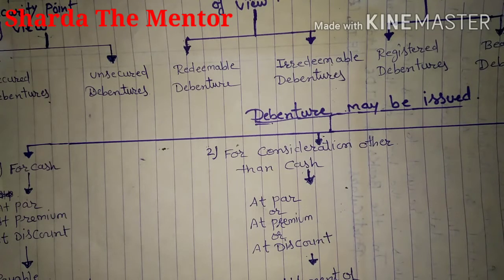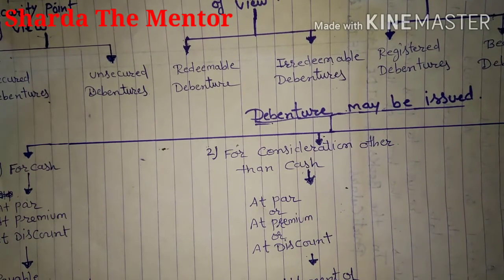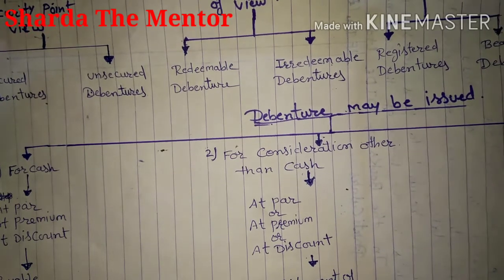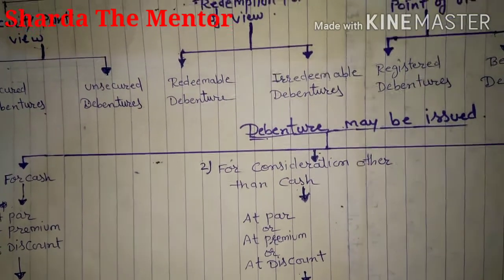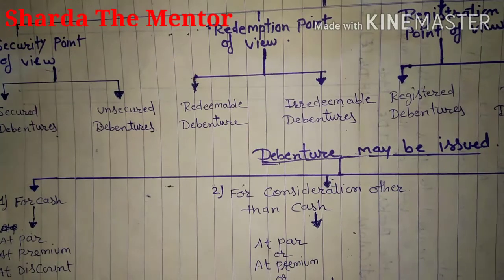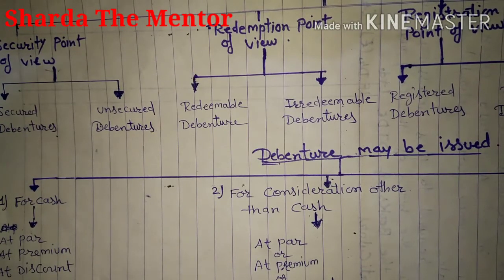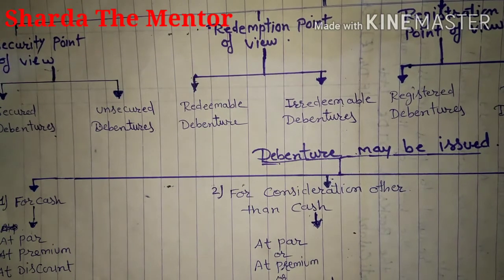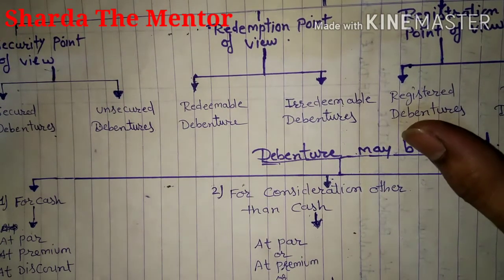That is considered a secured debenture, because if the company is not able to make the payment, the debenture holders have the right to sell the building, and whatever amount they get by selling the building, debenture holders have the first right on it.